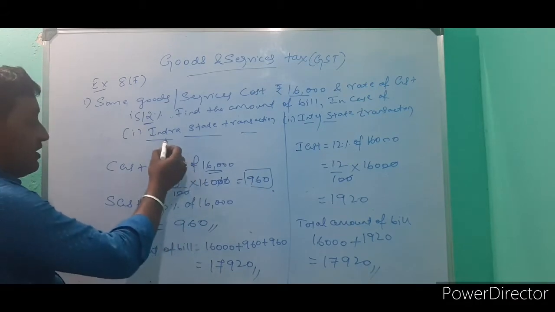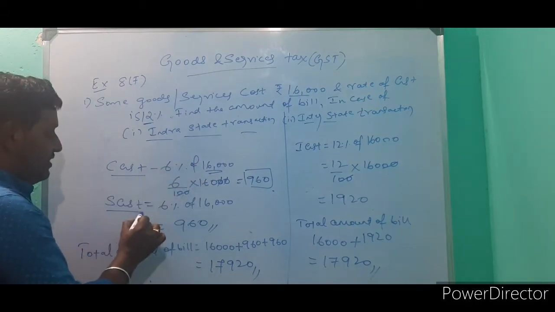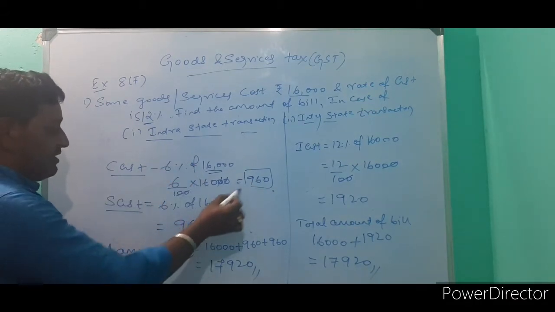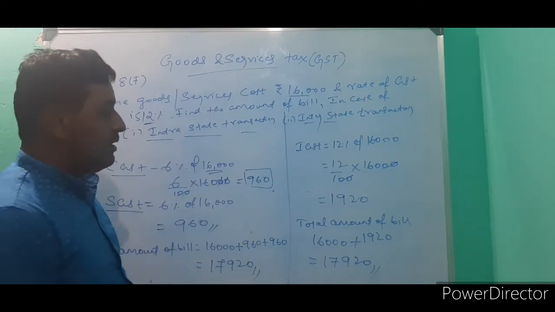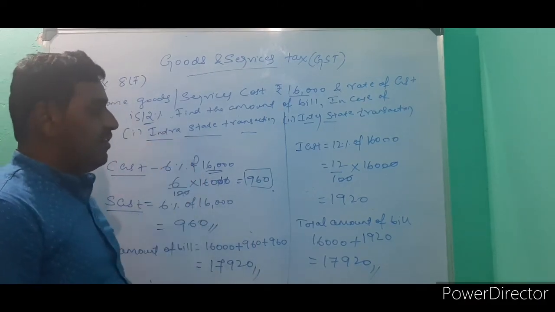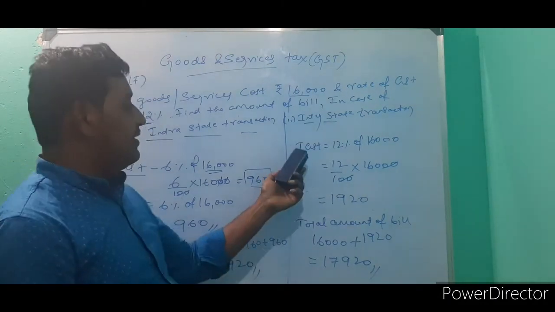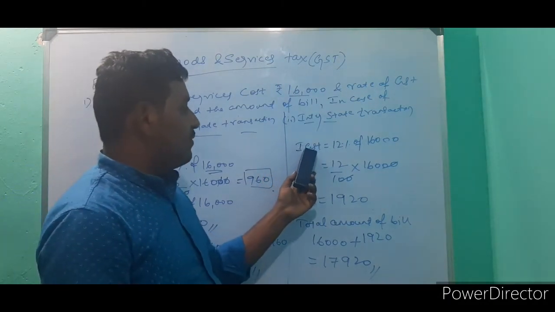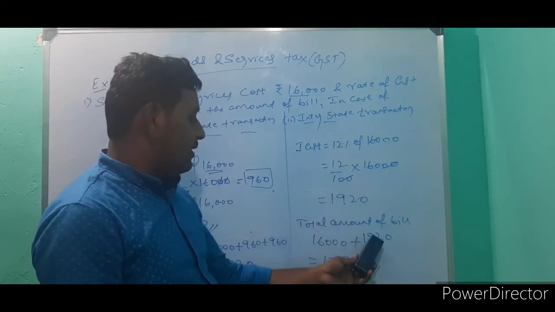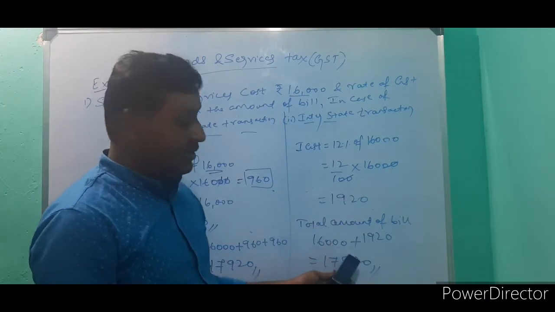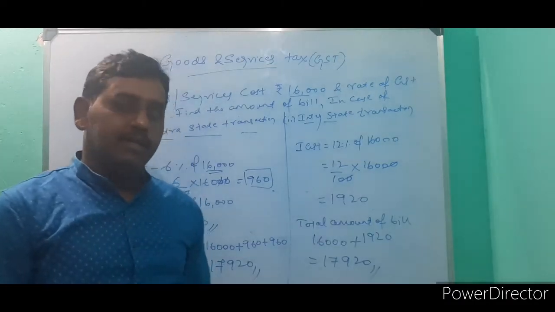In intrastate you have to find CGST and SGST. After finding CGST and SGST, add them to the cost price of the goods. In interstate you have to find IGST. After finding the IGST tax amount, add it to the cost price of the goods and find the total amount of the bill.